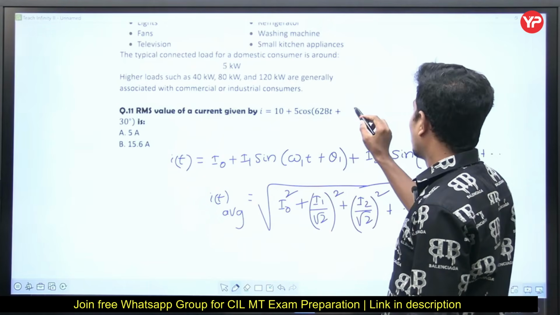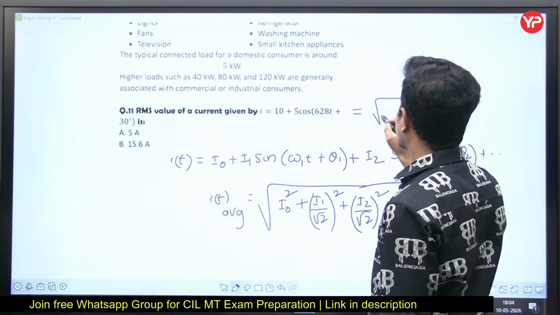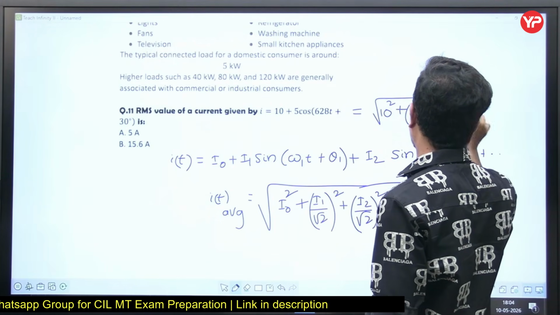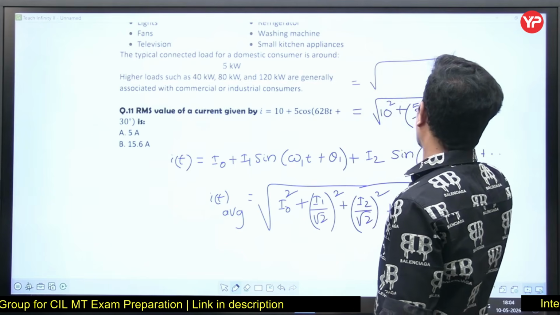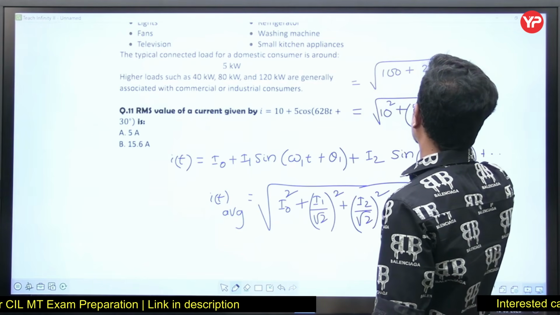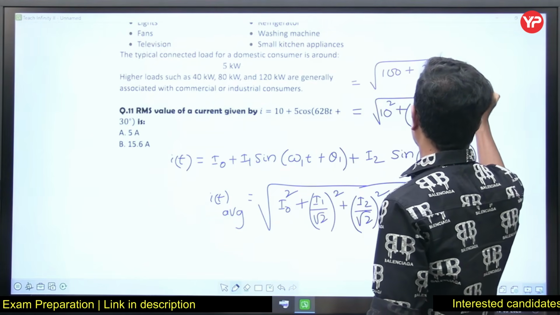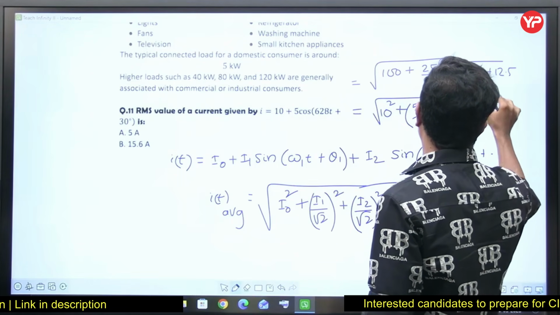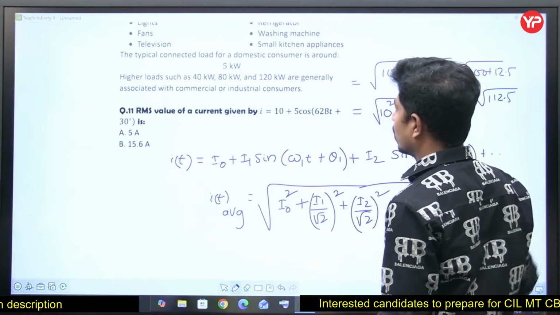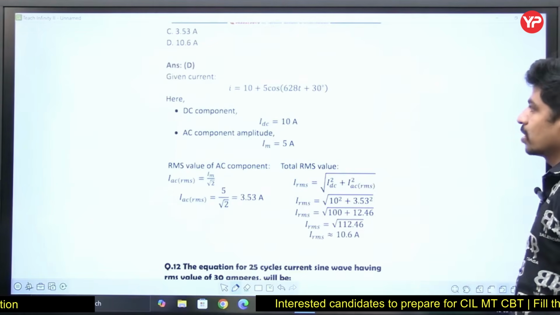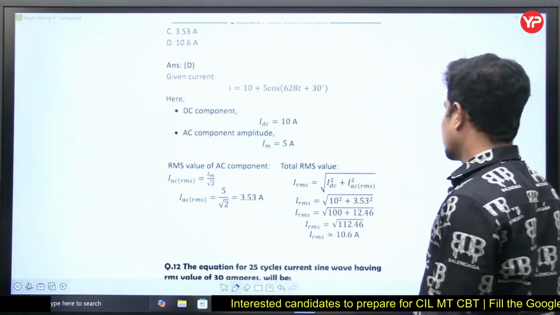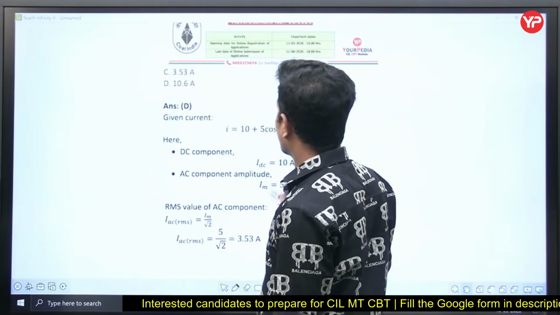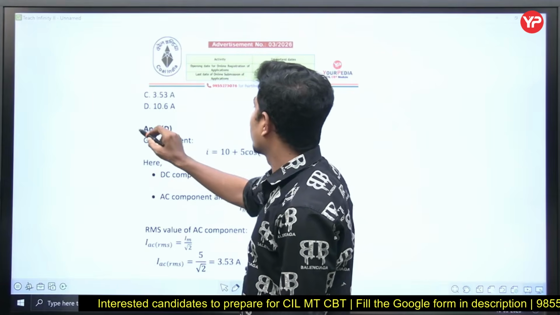The answer is root of 10 square plus 5 by root 2 whole square. What this will be: root of 100 plus 25 divided by 2. How much it is? Under root of 100 plus 12.5, under root of 112.5. That's all. So if you solve it, you will get the answer. Under root of 112.5, the answer is almost 10 point something. Option is D for Delhi.